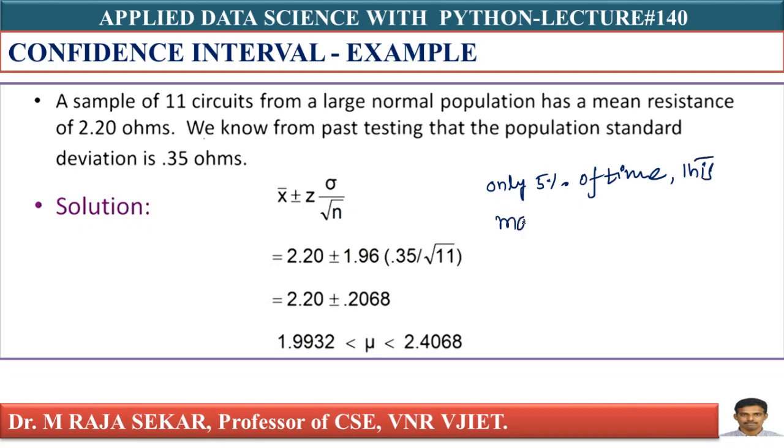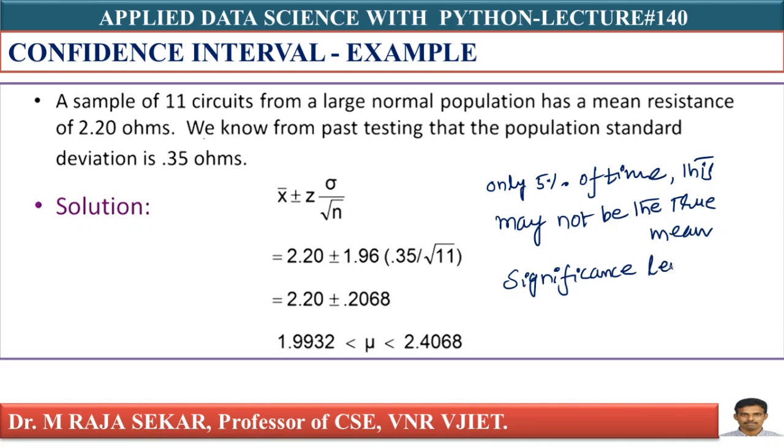I can say like this: this may not be the true mean. How can I say this? This is known as the significance level, or you can say type 1 error, or you can say producer's error.